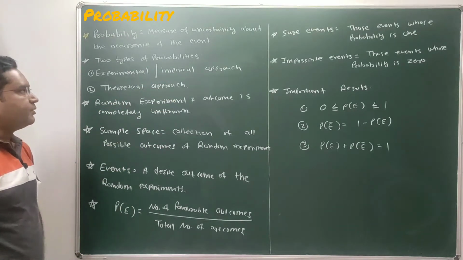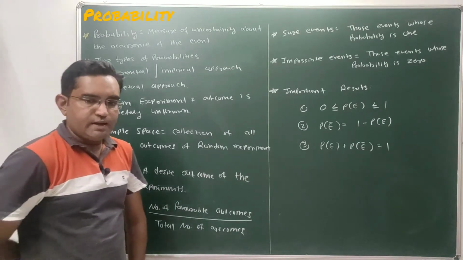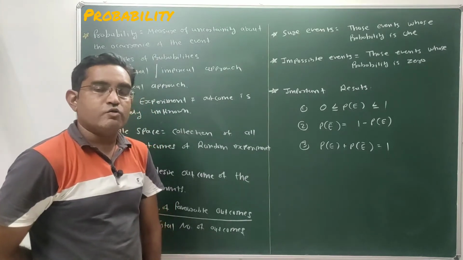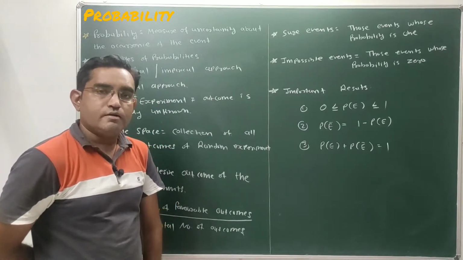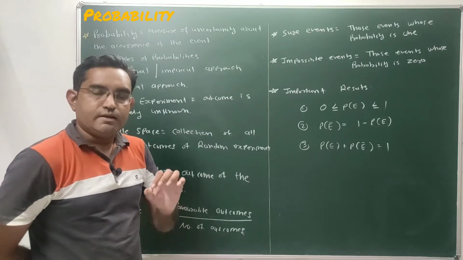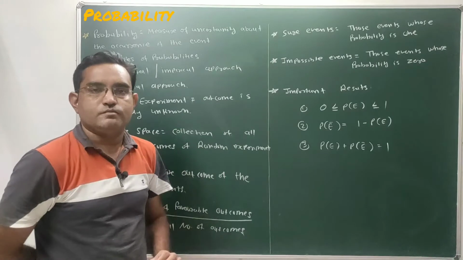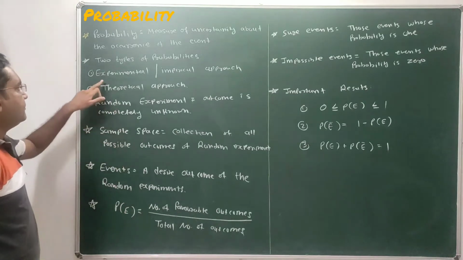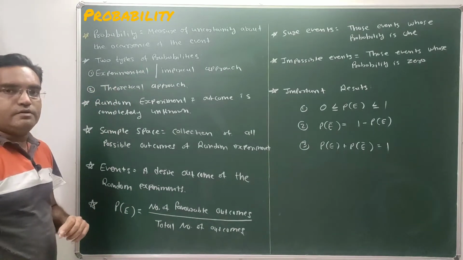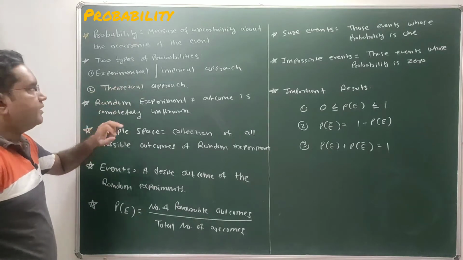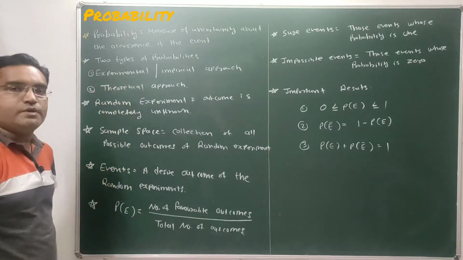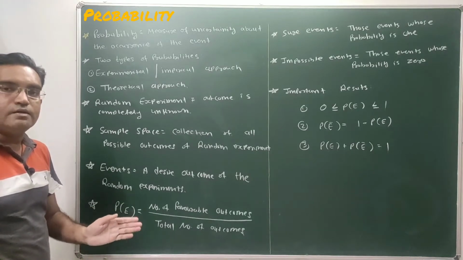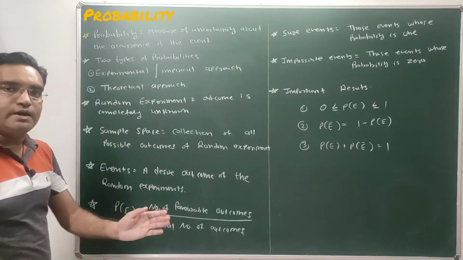So what is the meaning of this experimental approach of probability? In those probabilities we have discussed the uncertainty of occurrence of an event or of an experiment that has already been performed. After performing the experiment, we were finding the uncertainty of that event. So that approach of probability is nothing but the experimental approach of probability, in which the experiment is already performed and we were finding the uncertainty of the outcomes of that experiment.